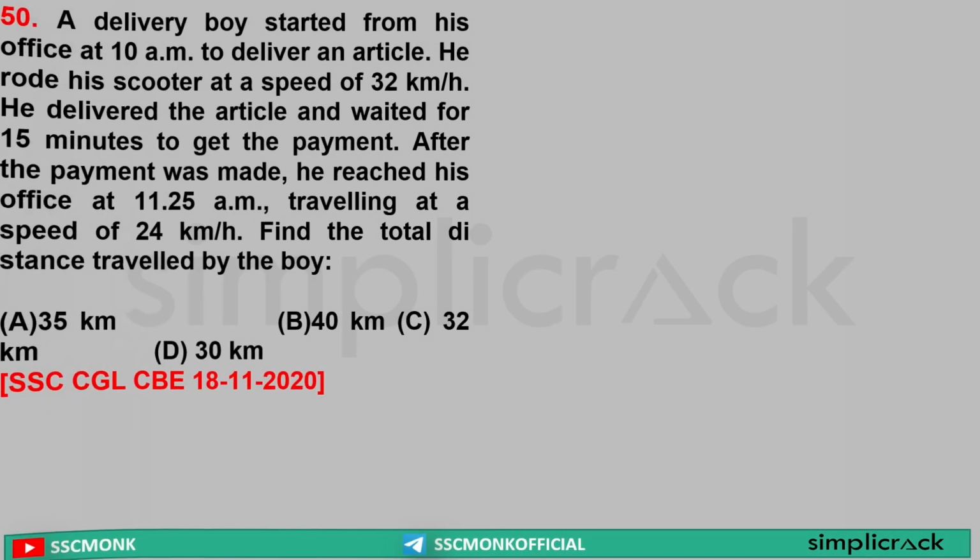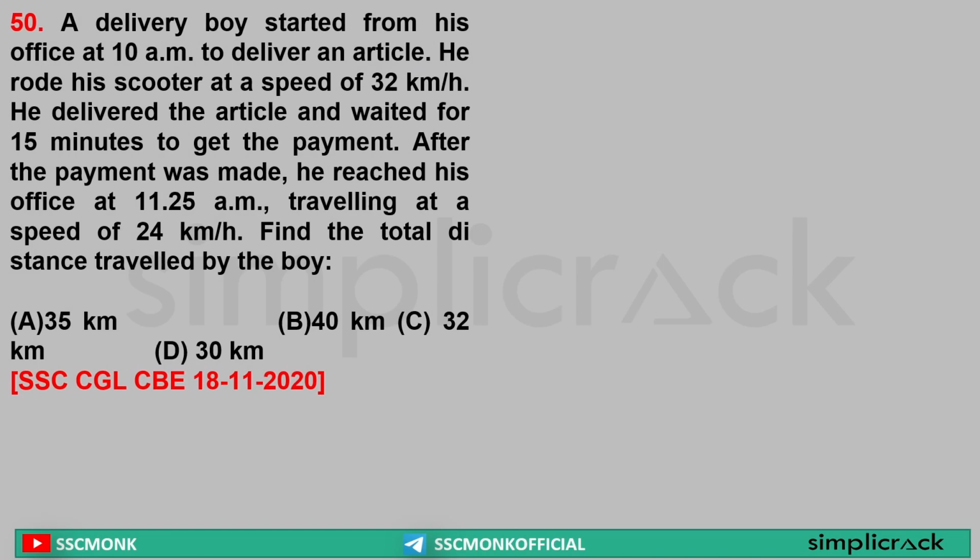Next. A delivery boy starts from his office at 10 a.m. to deliver an article. He rode his scooter at the speed of 32 km per hour. He delivered the article and waited for 15 minutes only to get the payment. After the payment was made, he reached the office at 11:25 a.m. traveling at a speed of 24 km per hour. What is the total distance?